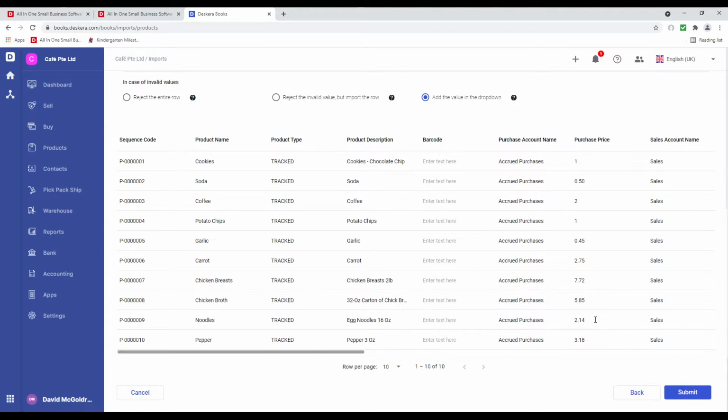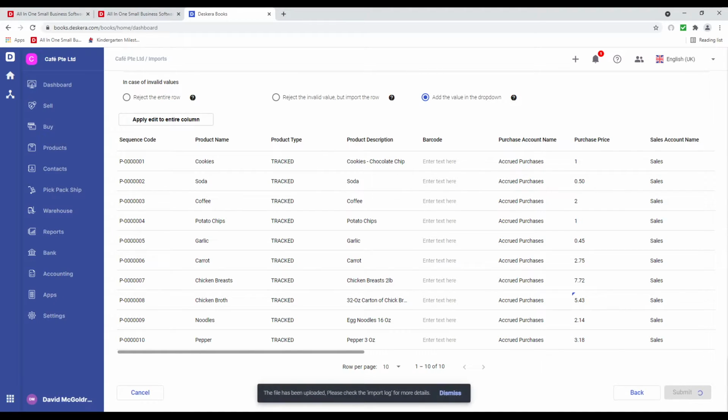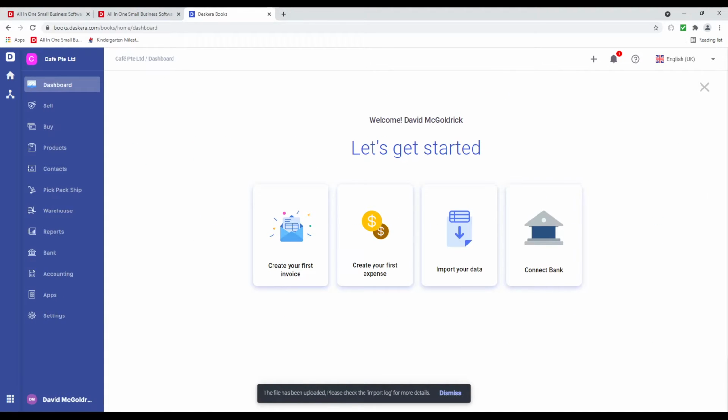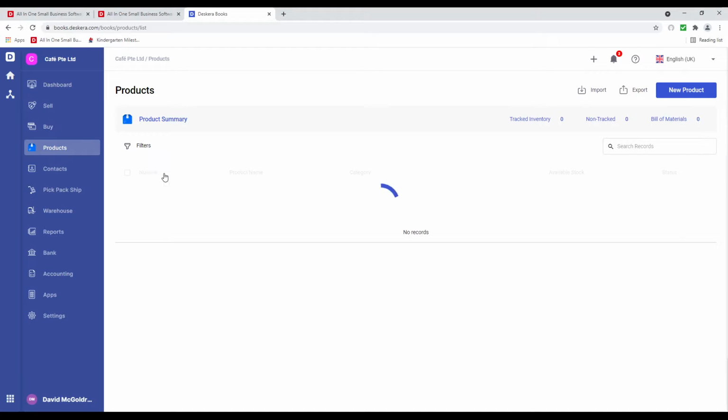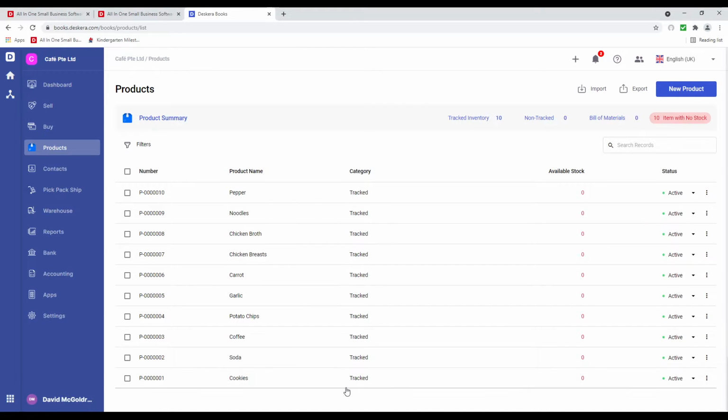If I see something on the screen that needs to be changed, I can just go and change it directly. I don't have to go and update the template. Then I click Submit. The file has been uploaded. Please check the import log for more details. So if I go click on the product, I should be able to see all my products here.